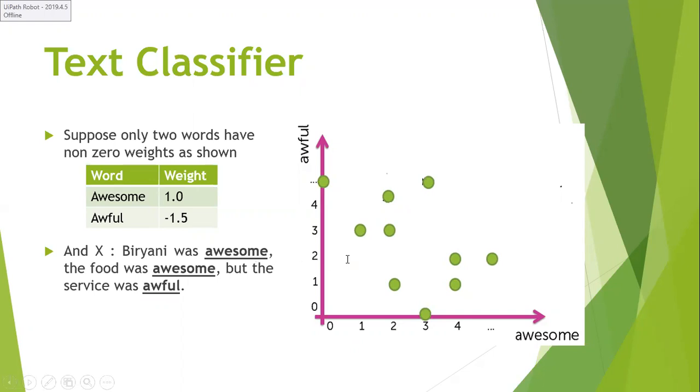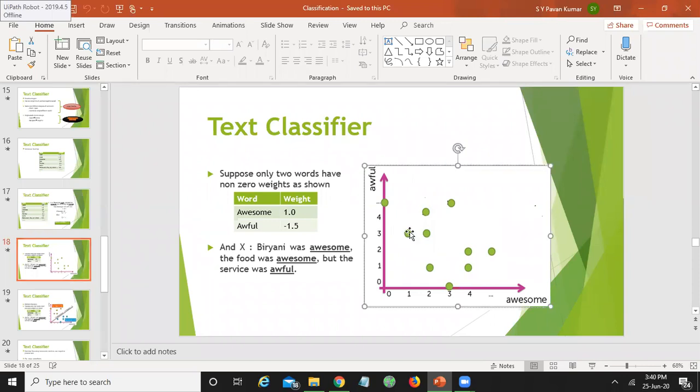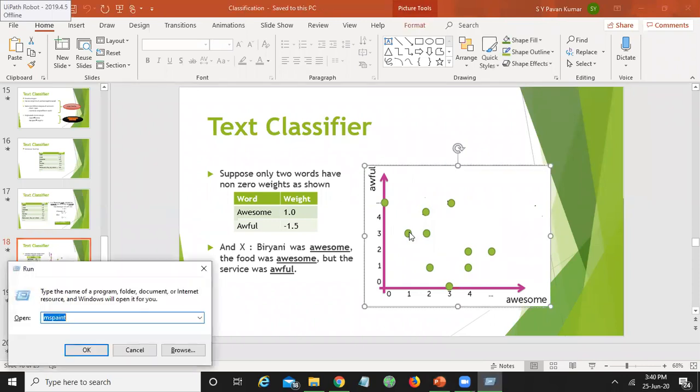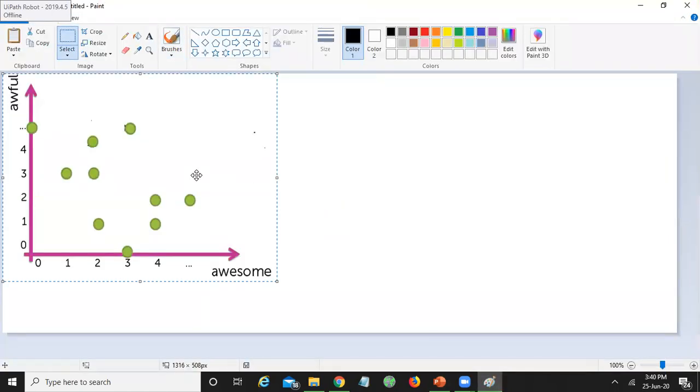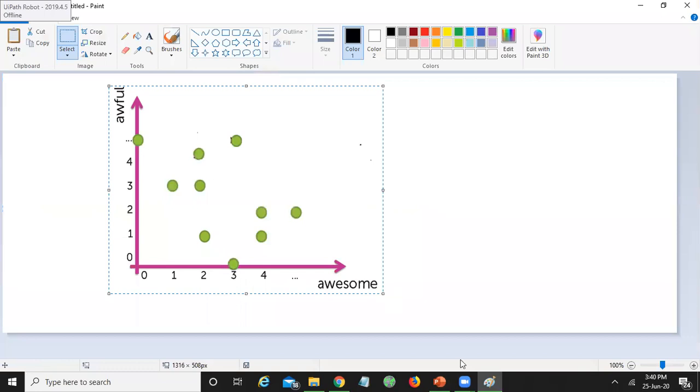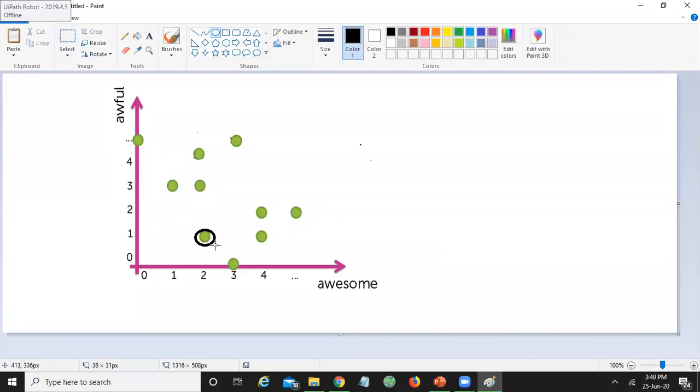Let me place it on the paint for more clarity. Here my sentence contains 2 awesomes and 1 awful, so that point can be plotted here.